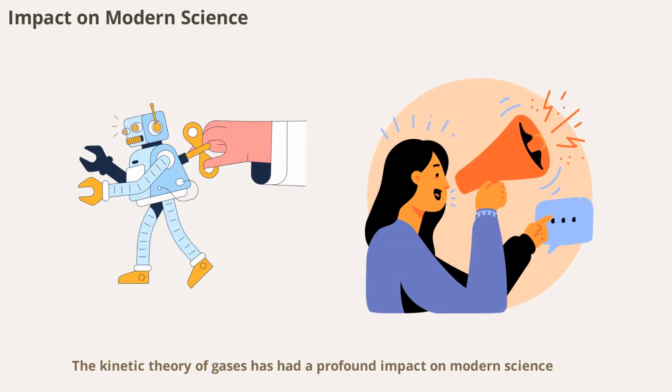Kinetic theory of gases has had a profound impact on modern science. It's the basis for fields like thermodynamics, statistical mechanics, and even quantum mechanics. Its concepts are used in research ranging from atmospheric science to nanotechnology, making it one of the most influential theories in physics.